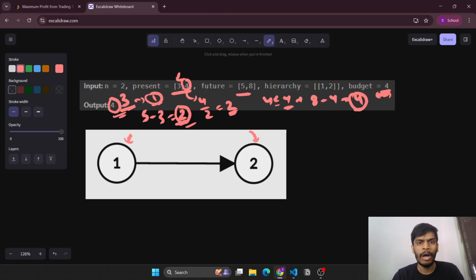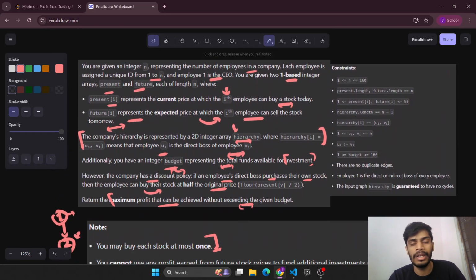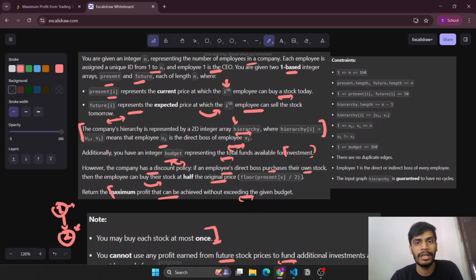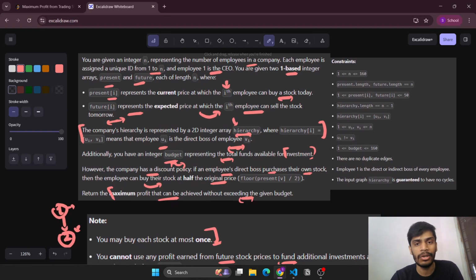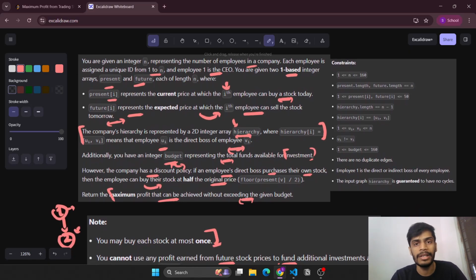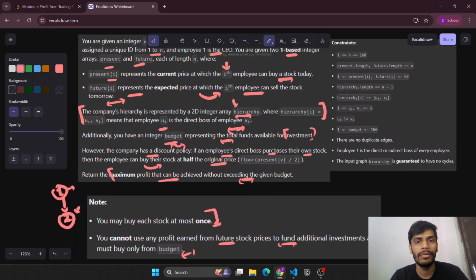So how can we approach these kinds of problems, where we are given a hierarchy, and each node has a choice of either performing that particular task or not performing it? We obviously know we'll be applying dynamic programming in some form. We just need to define the DP state. But before moving on to the DP state, let's see the brute force approach.